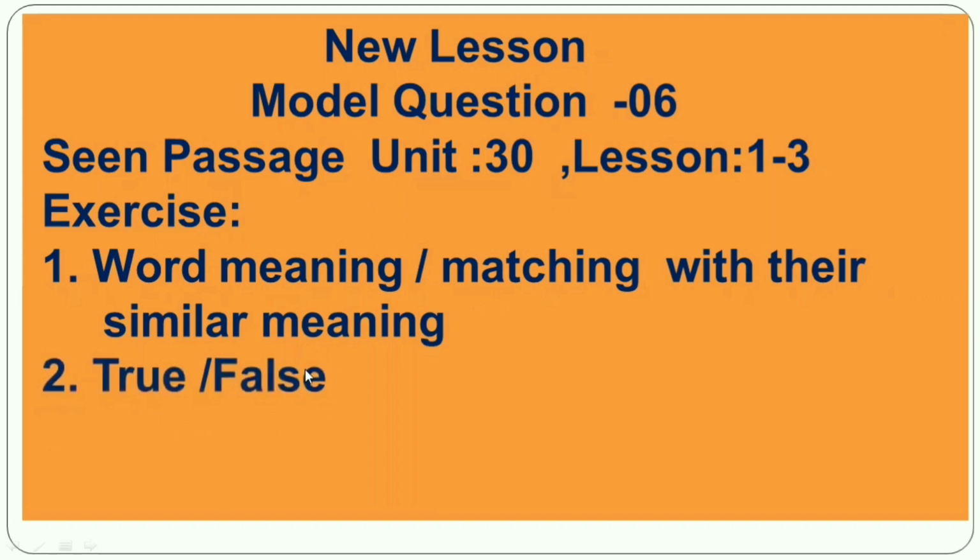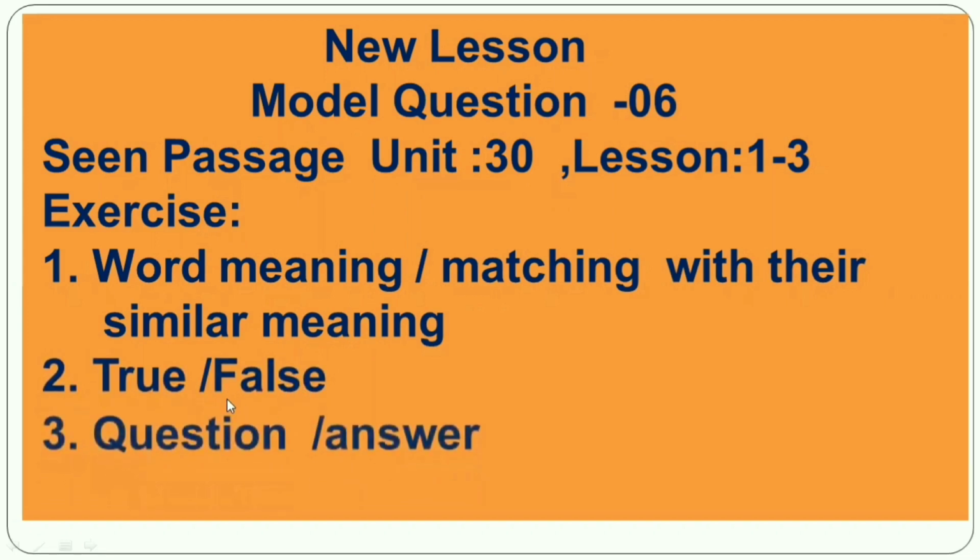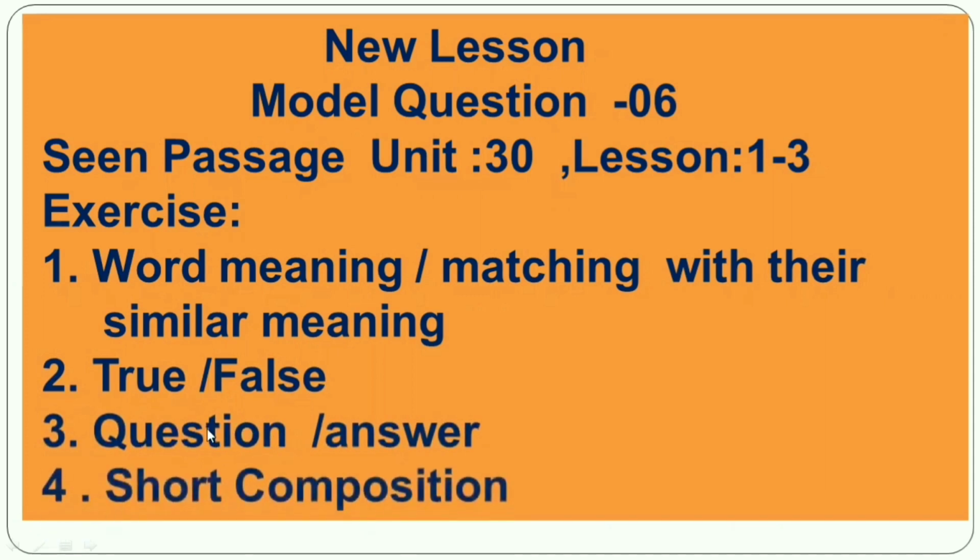In 2, you have to write true or false. In 3, question and answer. And in 4, short composition. So from this seen passage, we will practice these 4 items.